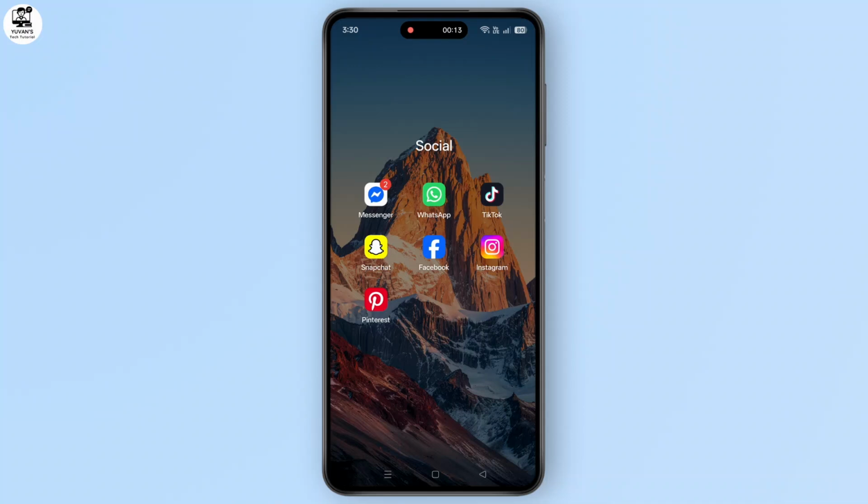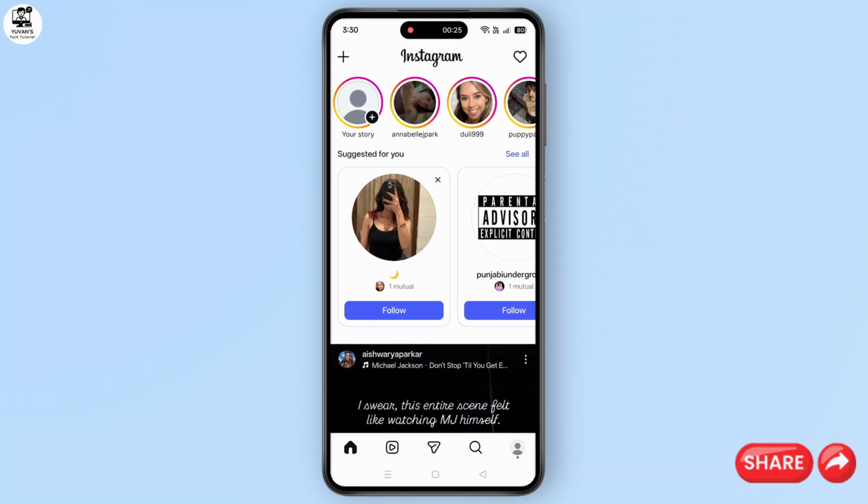First, open your Instagram app and make sure it's updated to the newest version. This helps avoid missing features or notifications. Now, go to your Instagram home screen.